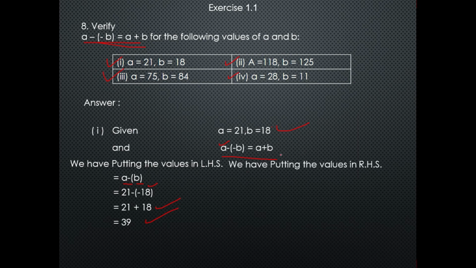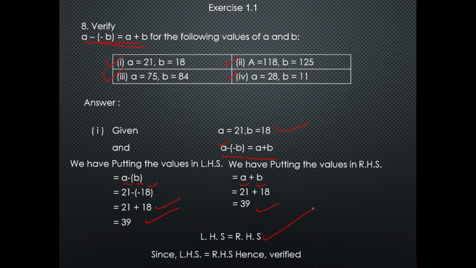Now we will put the values on the right hand side, which is a plus b. So I have put 21 in place of a and 18 in place of b, and I will calculate the sum of these two numbers, which is equal to 39. So left hand side is equal to right hand side, hence verified.